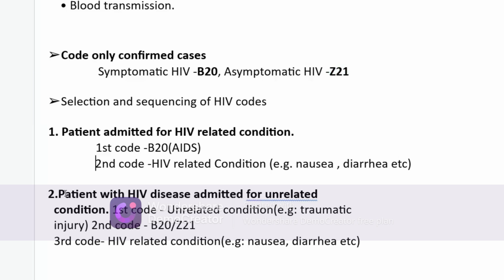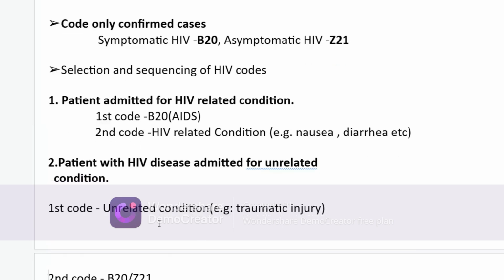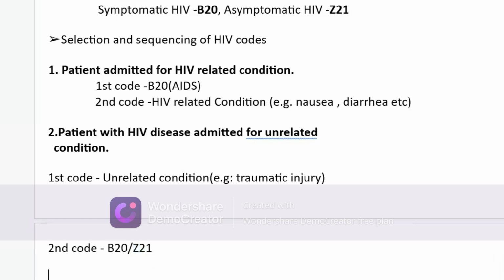The second guideline is saying a patient with HIV disease admitted for an unrelated condition. The first code is the unrelated condition, for example traumatic injury, burns, these kinds of things. That is coded first because it is unrelated to HIV. Then the second code will be B20 if symptomatic. If asymptomatic, meaning symptoms are not present, that is coded secondary. And the third diagnosis will be coded as per the HIV-related condition like nausea, vomiting, whatever.